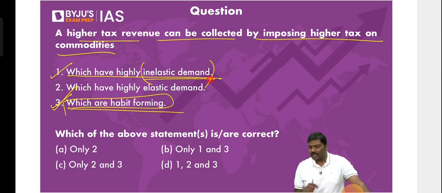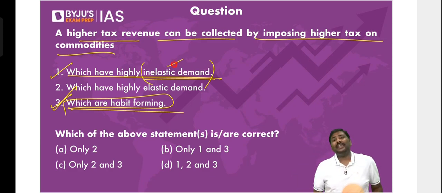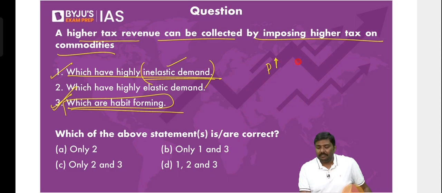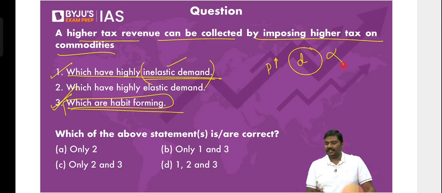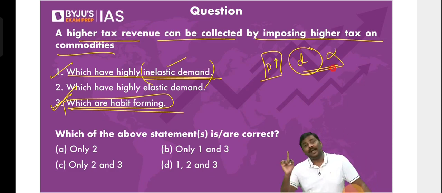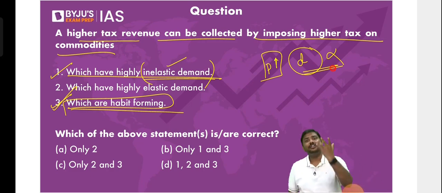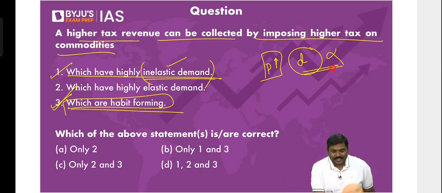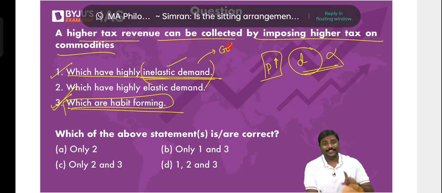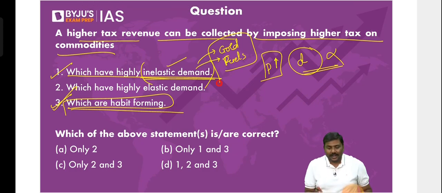The concept of elasticity we have discussed already. What do you mean by inelastic demand? The price changes, demand doesn't change by much. I will repeat the statement. Price changes, demand doesn't change by much. Right? So any example for this? Salt, vegetables, etc. These are generally said to be having inelastic demand, or even for that matter, gold, or petrol and diesel fuels. All these are said to be having inelastic demand. Done? So understand the logic here.